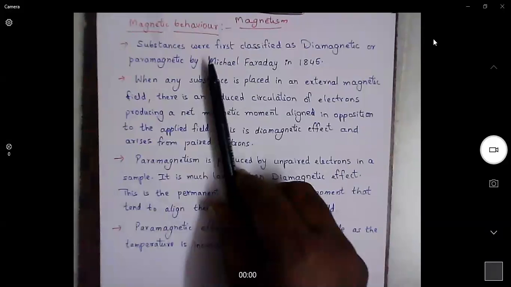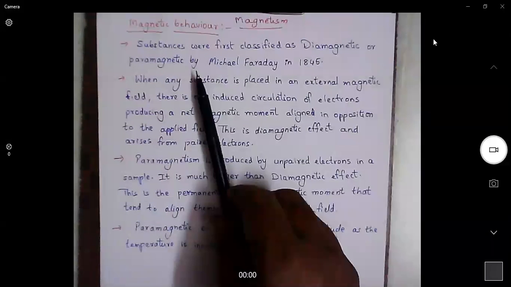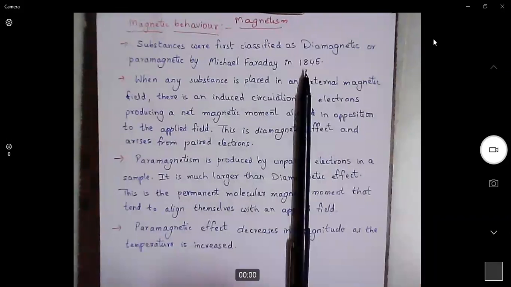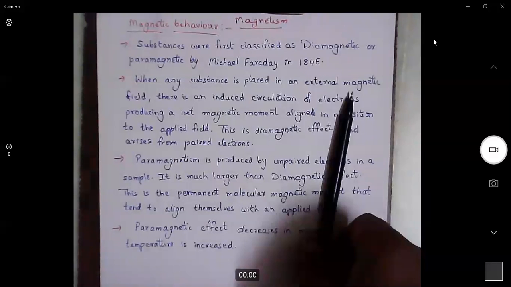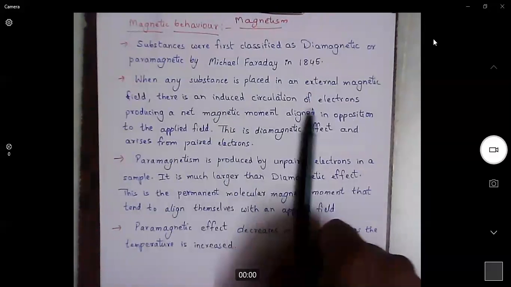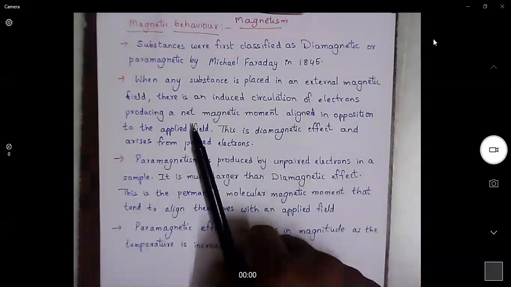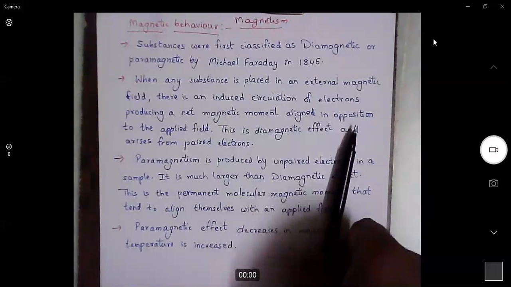Substances were first classified as diamagnetic or paramagnetic by Michael Faraday in 1845. So that was the basic point in magnetism. Of course, I expect all of you know the definition for magnetism. When any substance is placed in an external magnetic field, there is an induced circulation of electrons producing a net magnetic moment aligned in opposition to the applied field.